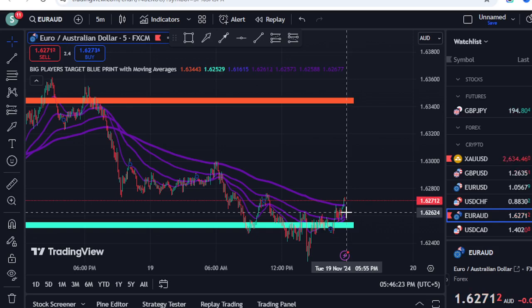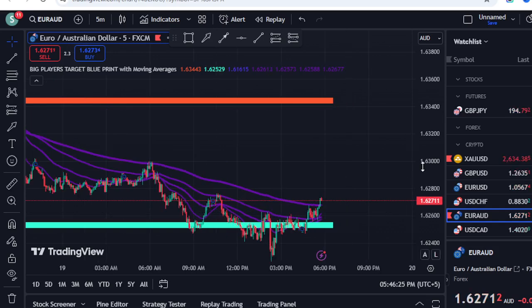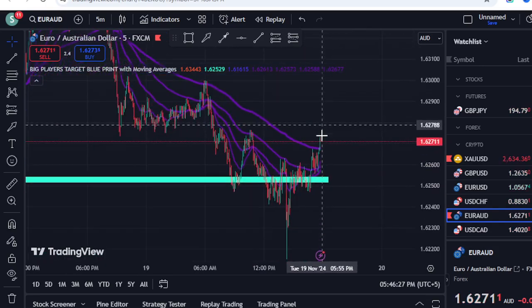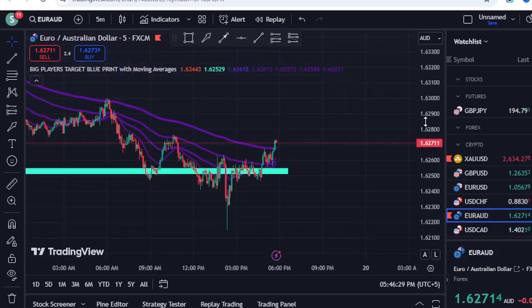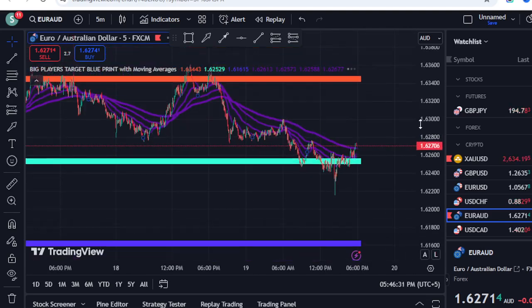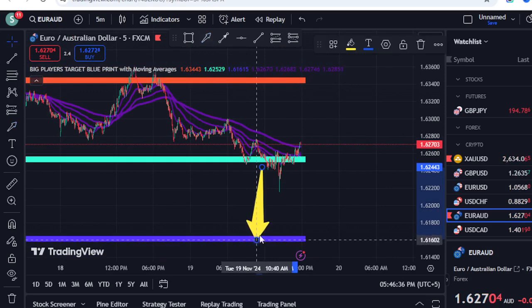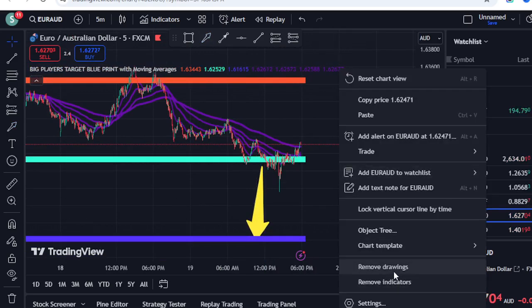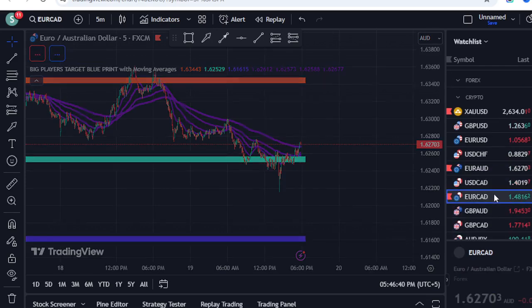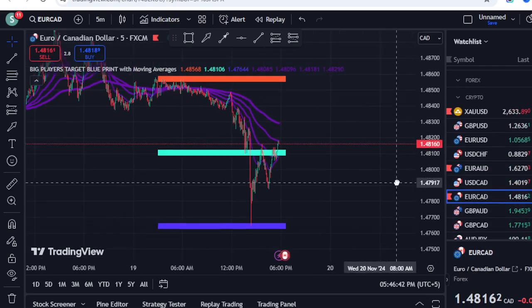If you want to do scalping, the price is above the moving average, and that is completely fine. I don't mind if you go for scalping, but the market is coming with the intention to hit that level. This is the possible scenario, because the indicator works exactly like this.